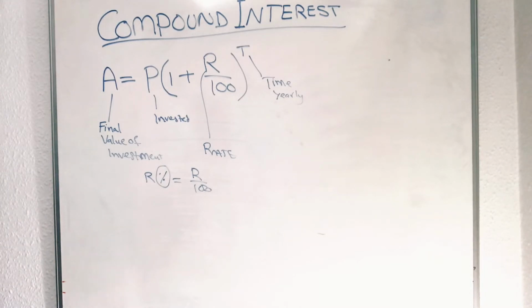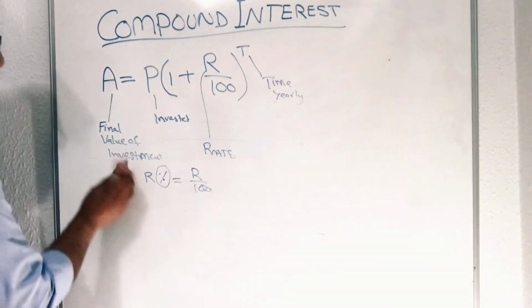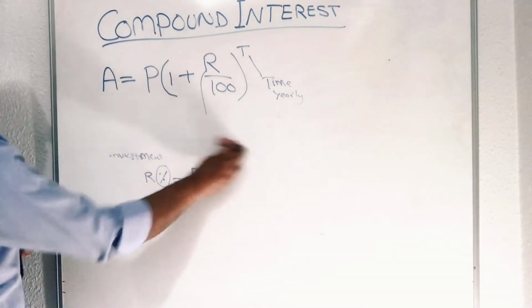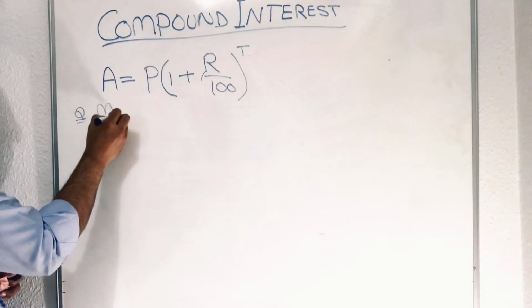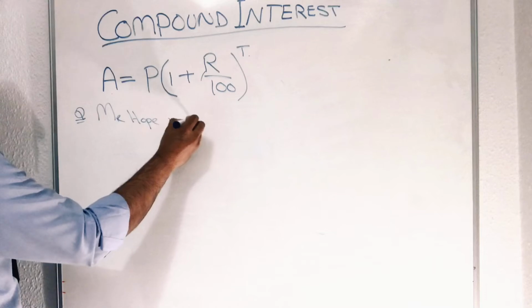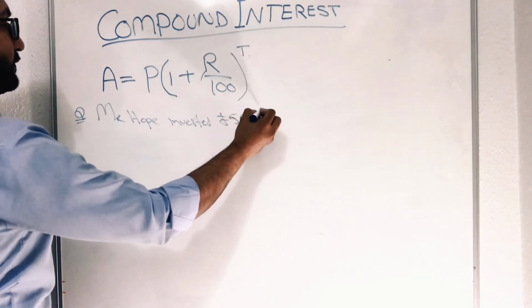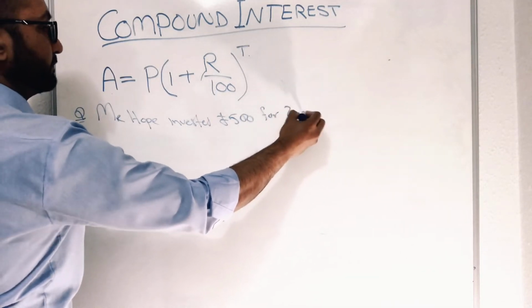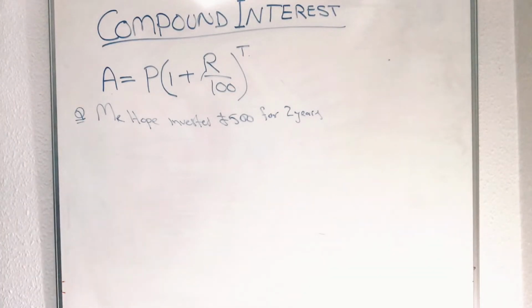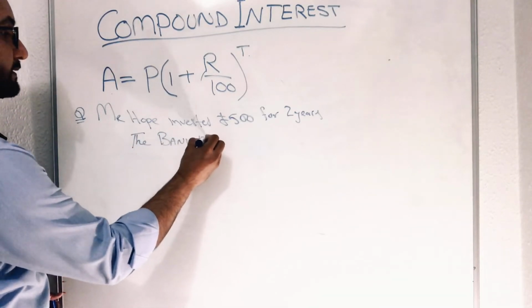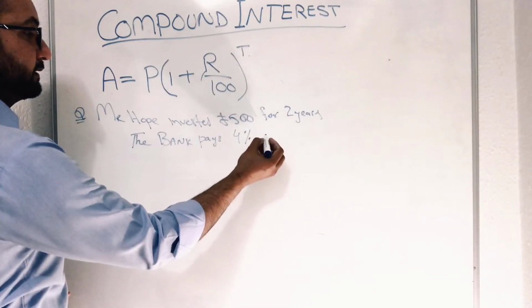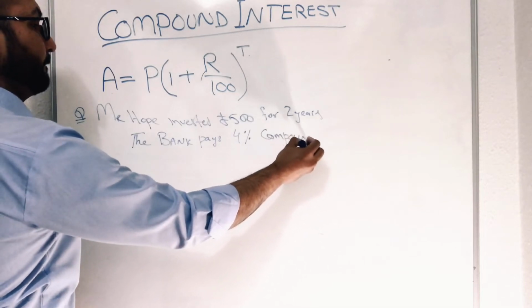Mr. Hope invested £500 for 2 years. The bank pays 4% compound interest.